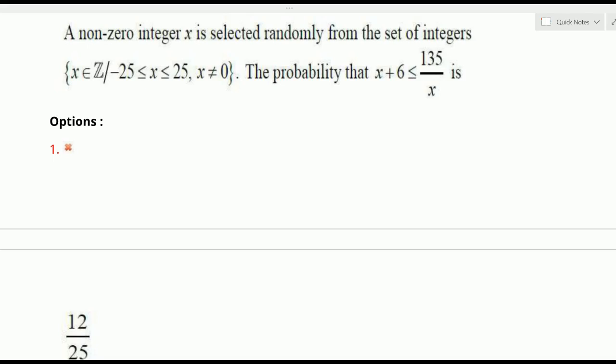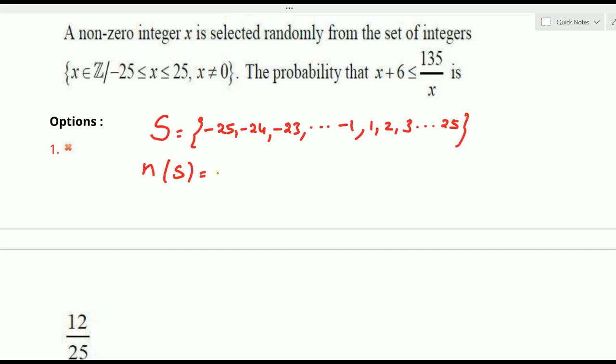So we can take, let S be the sample space, that set contains all integers from minus 25 to plus 25: minus 25, minus 24, minus 23 up to minus 1, except 0, don't take it, then 1, 2, 3 up to 25. So negative values from minus 1 to minus 25 are 25, positive values are 25, so totally 50 values. These are the total number of events, n of S. To select one integer from this, 50C1, which is equals to 50, right?